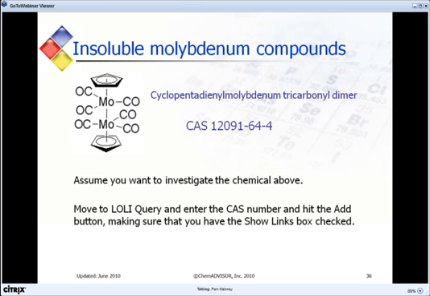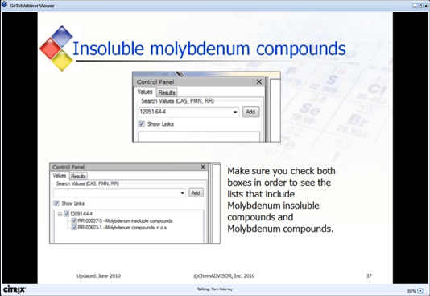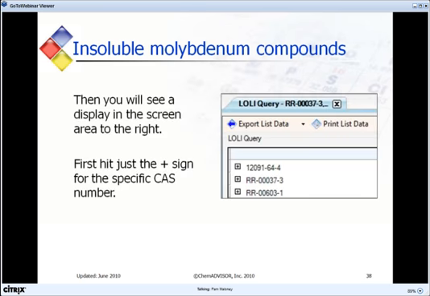We would enter the CAS number into the query, make sure the Show Links box is checked, and the program identifies 2 possible links to molybdenum insoluble compounds and molybdenum compounds. We'll check them both so they will be included in our search results, and you can expand to see the listings for each of them.